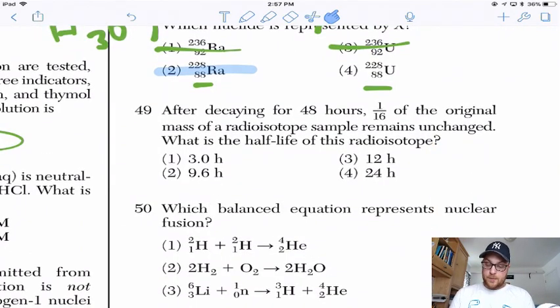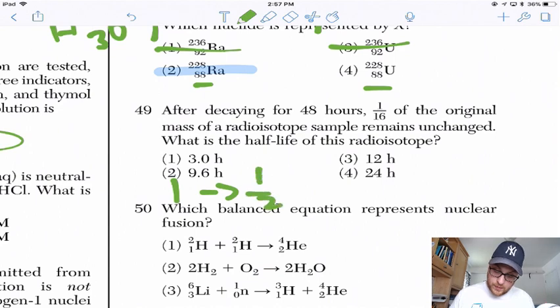After decaying for 48 hours, 1/16 of the original mass of a radioisotope sample remained unchanged. What is the half-life of this isotope? So this has gone through a series of half-lives, meaning a series of divisions by 2 from its whole amount to its 16th. So we started at 1 and we divided by 2 and divided by 2.